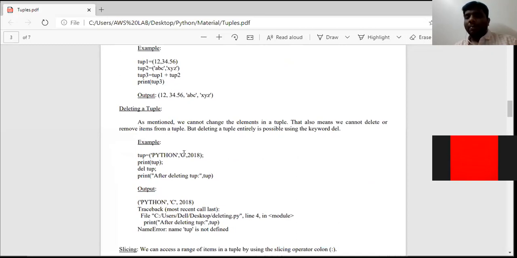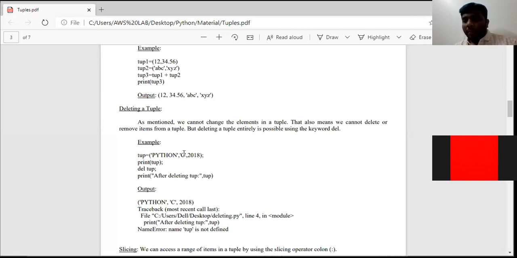Already we discussed that tuples are immutable. The thing to be remembered here is we cannot delete or remove or clear an element in a tuple. The only thing which can be done here is we can delete the entire tuple by using the del keyword. Clear everyone?